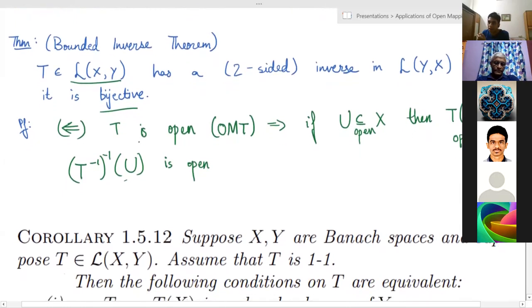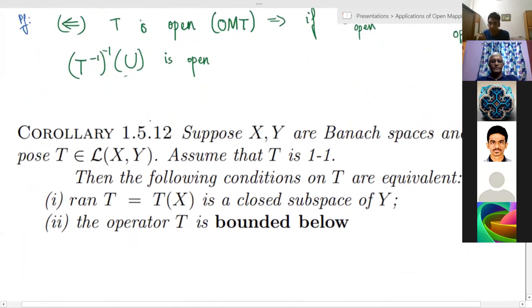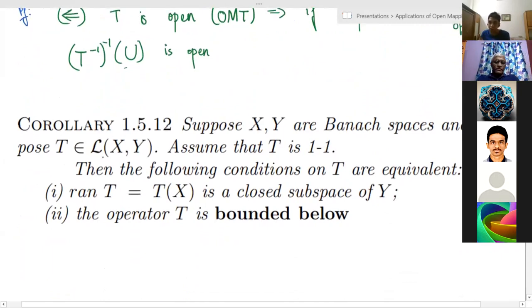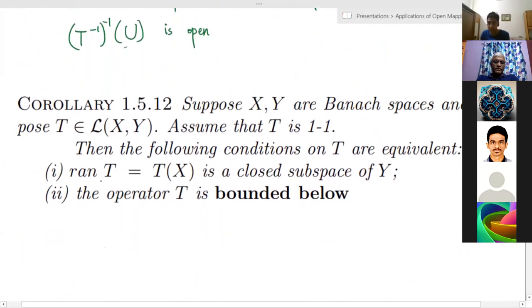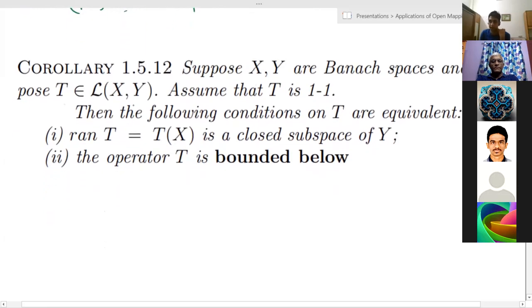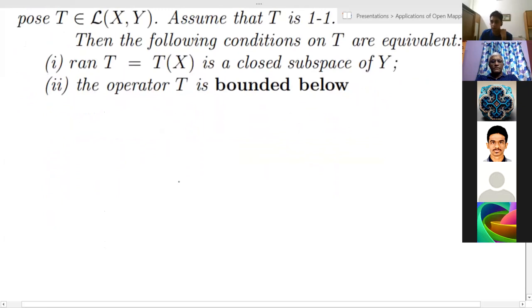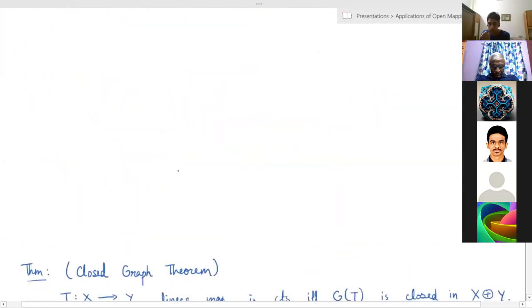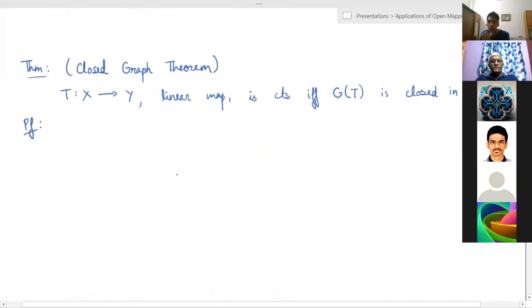The next corollary is just a slight generalization of this. If it's fine, I will skip this for now. In the book, this is done before. I'll skip this and come back to it after the two theorems, the closed graph theorem and the uniform boundedness theorem, unless there's a problem with that. I only need the bounded inverse theorem for now.